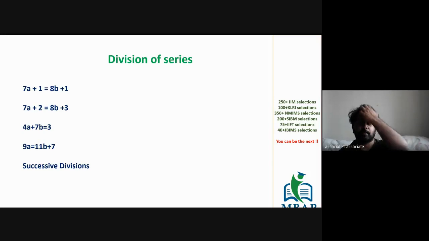Is this clear? Everyone, is this clear? If it is clear, we'll see the next pattern. Okay, let's see the next pattern now.